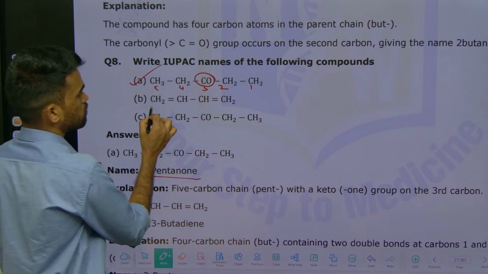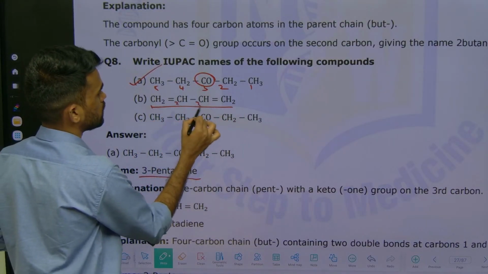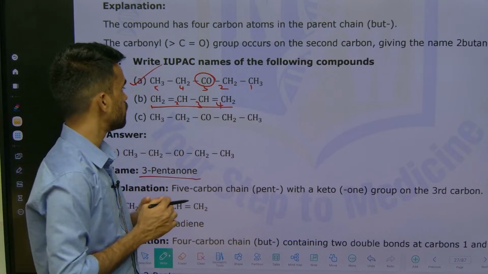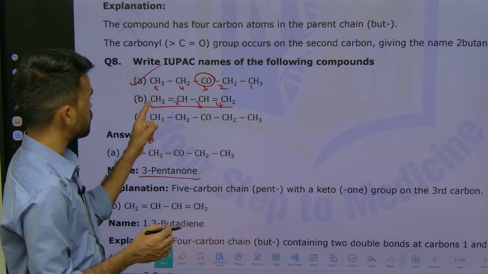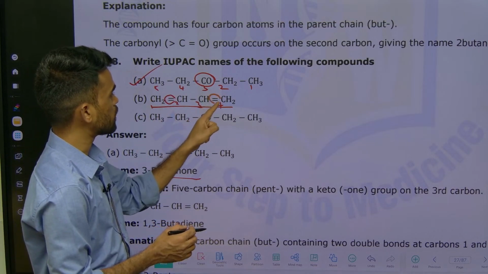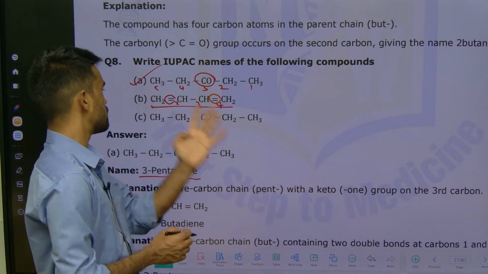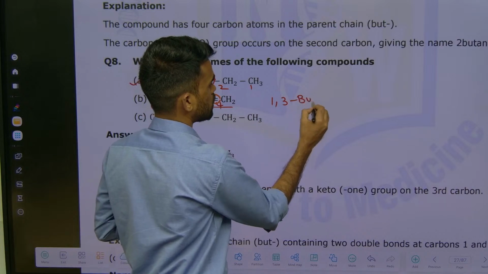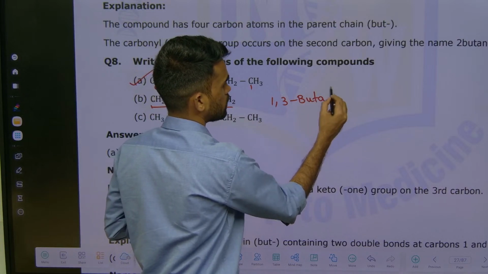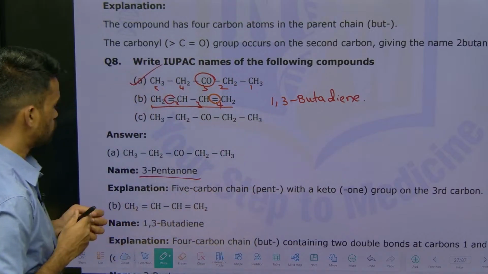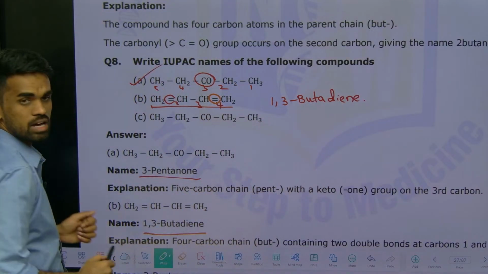Okay. Now when it comes to this one, so 1, 2, 3, 4. What is the name of this compound? See, at the first position a double bond, at the third position a double bond. It's a 4-membered chain. So butane, like 1,3-butadiene. This is what you need to write. 1,3-butadiene is the IUPAC name.